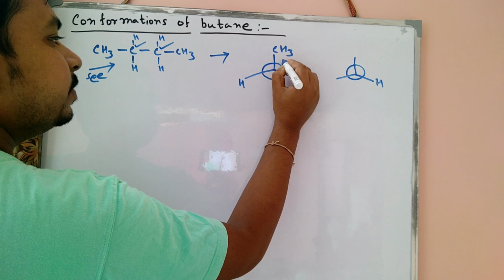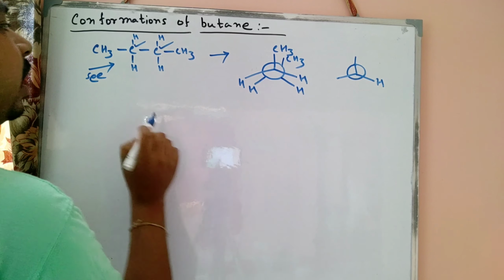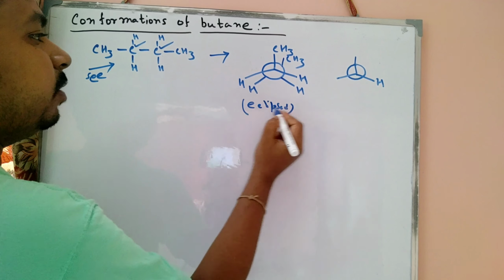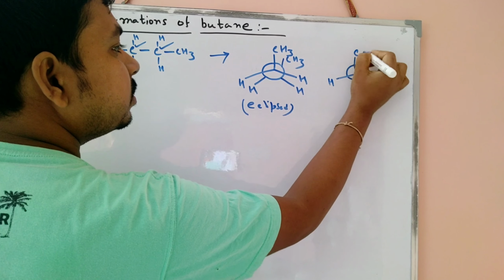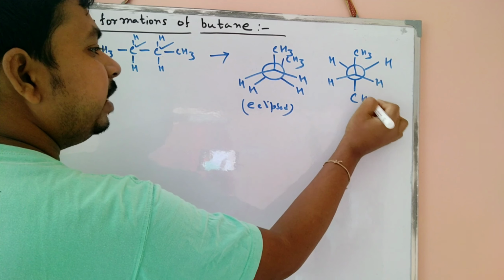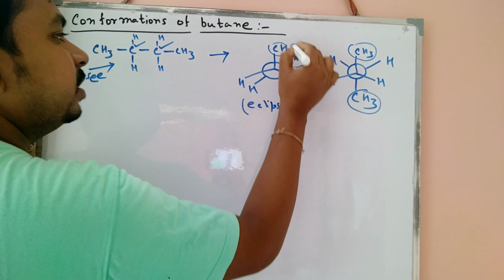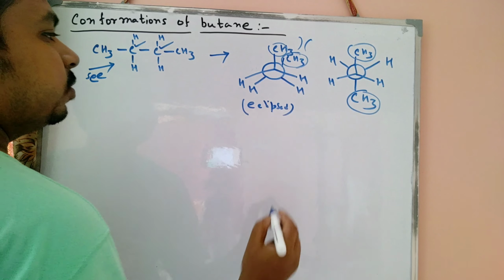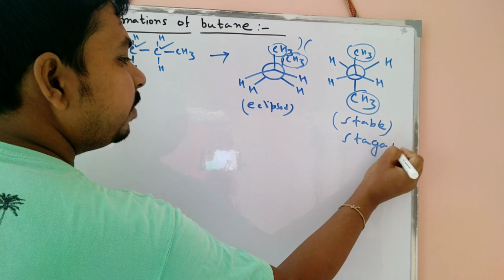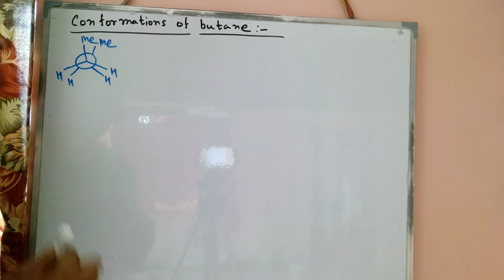In the back carbon case, hydrogen and methyl are present here. So now our back conformation is complete, and this one is called our eclipsed case, and our staggered case, CH3, this one is our staggered conformation. We can easily draw this. The 2 methyl groups are in the anti position, and here 2 methyl groups suffer repulsion. So this one is more stable. This one we call the staggered conformation. Now we draw the energy diagram.